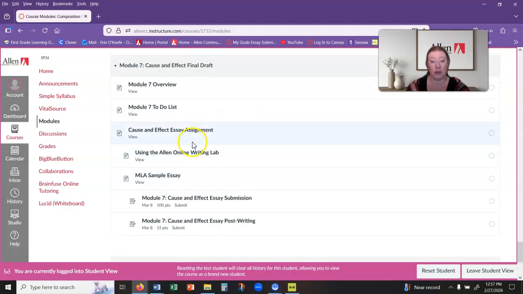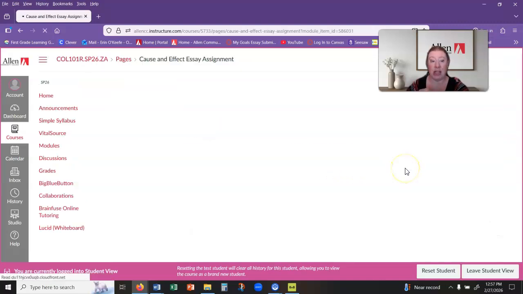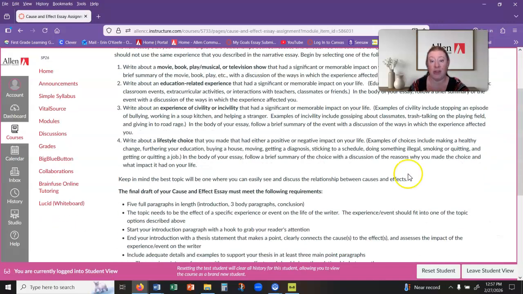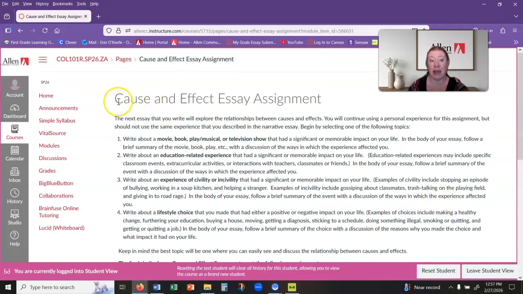For the cause and effect essay, don't forget, the main thing that students tend to have trouble with is not meeting that cause and effect style. When you're talking about different styles of essay, different patterns of writing, we started with a narrative, which is just telling a story in chronological order. Cause and effect is different. The main thing that you want to be focused on is the connections between what caused and what affected. It's a completely different way to think about it, even if you're using a similar topic.